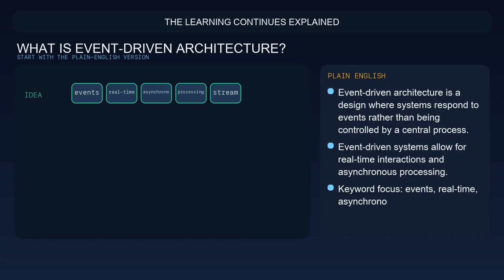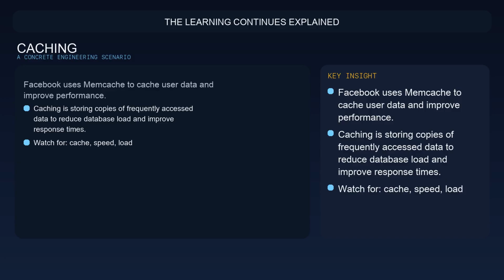If this term is new, here is the simple version. Event-driven architecture is a design where systems respond to events rather than being controlled by a central process. Event-driven systems allow for real-time interactions and asynchronous processing. Facebook Chat uses event-driven architecture to handle real-time messaging. Here is the concrete picture. Facebook uses Memcache to cache user data and improve performance. That example matters because caching is essential for improving performance in high-traffic systems.